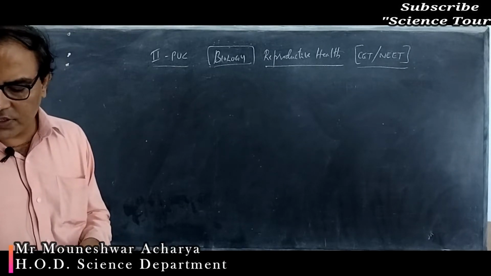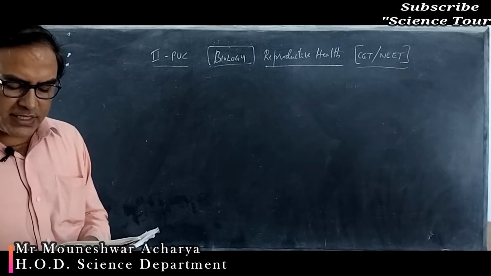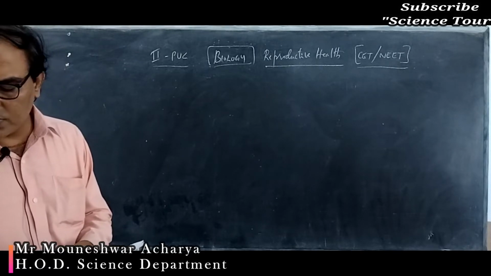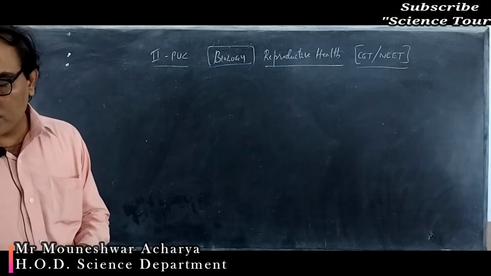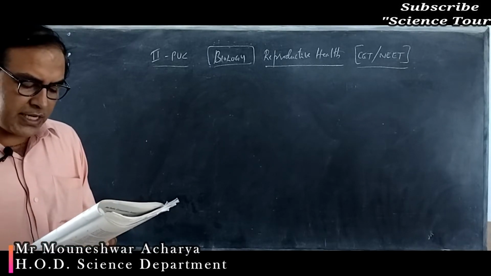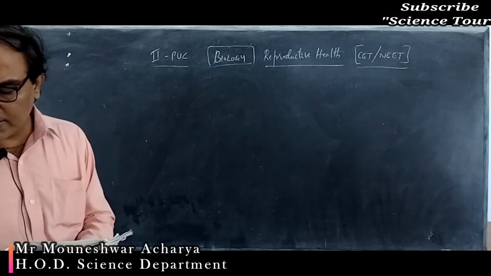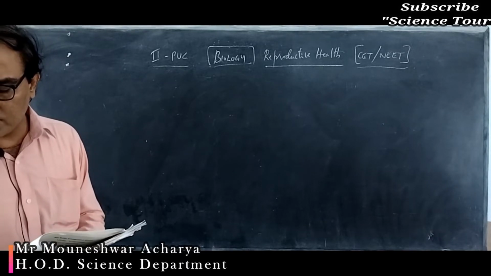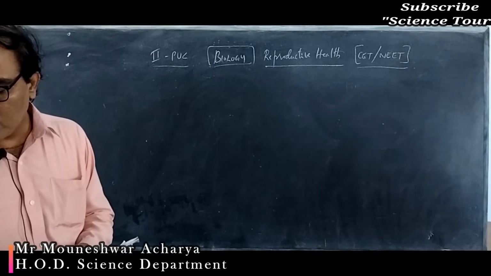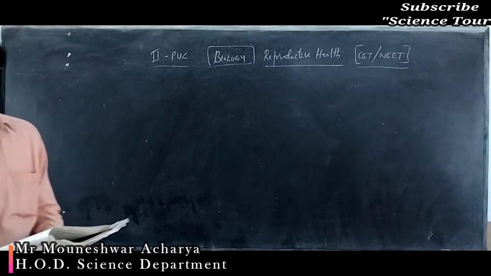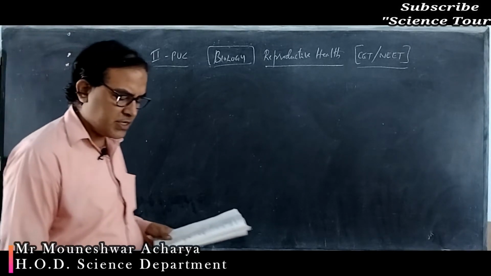So the right option is option B, results in the decline in the growth rate. The overall growth rate of the population will decline, because IMR, the infant mortality rate, is per 1000 live births, and MMR is per 1 lakh live births.